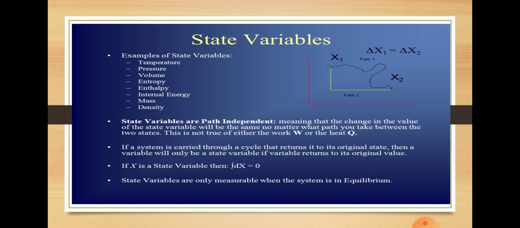Now let's move on to state functions, or we also call them state variables, and path functions. Those macroscopic properties which can change the state of a system are called state variables. Change of state, you can understand like this: a child, young, adult, old, these are the stages of change in any human being.